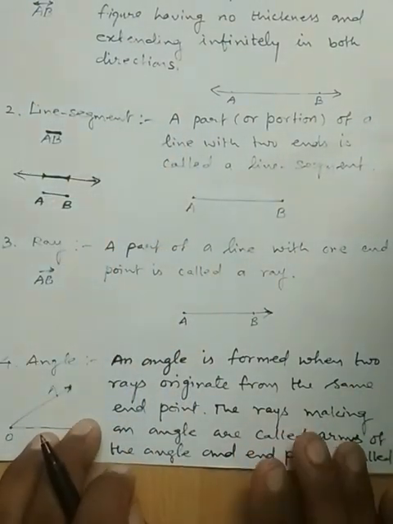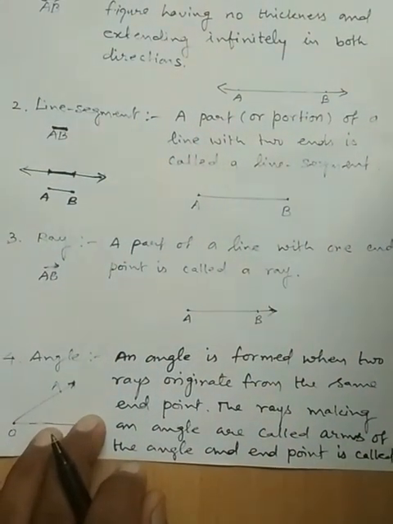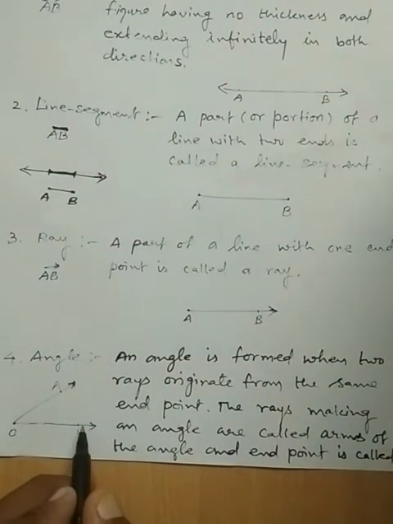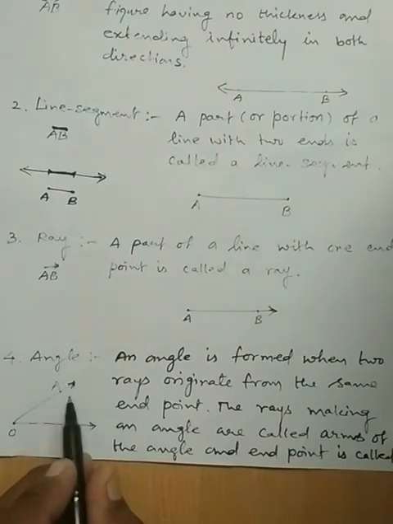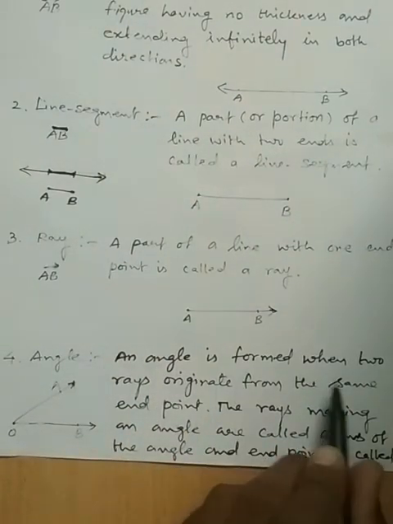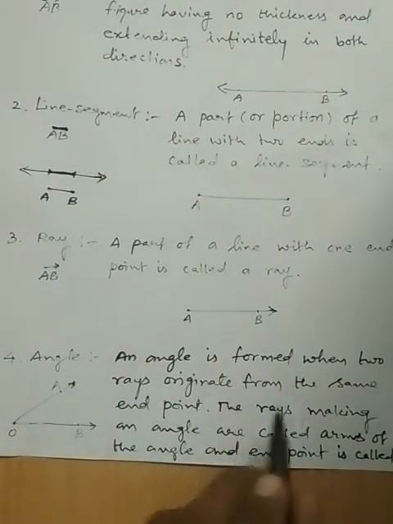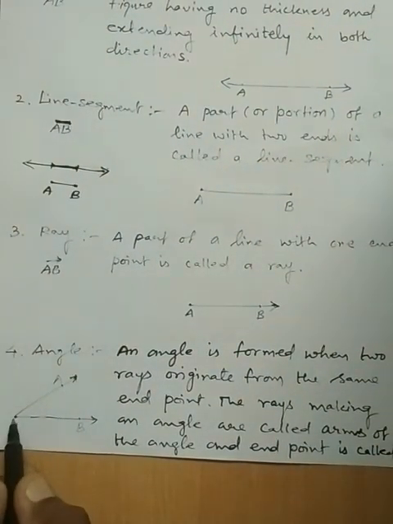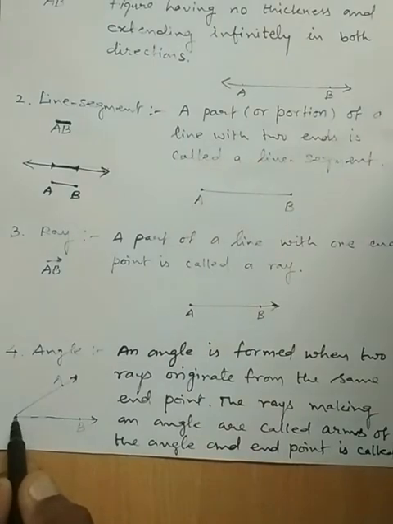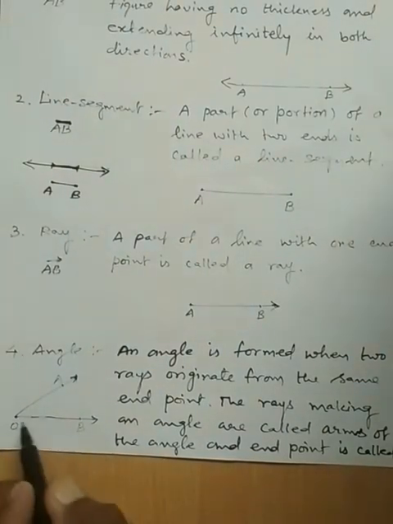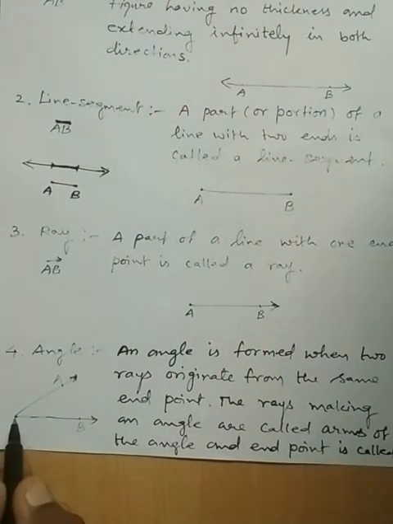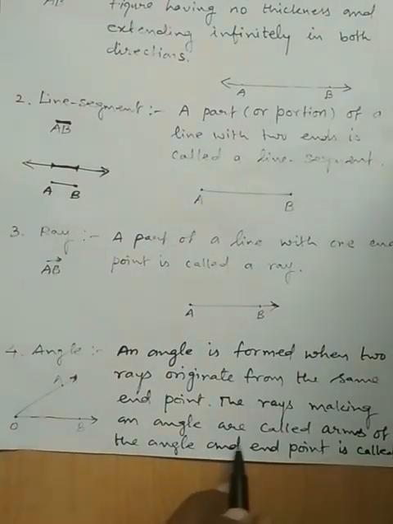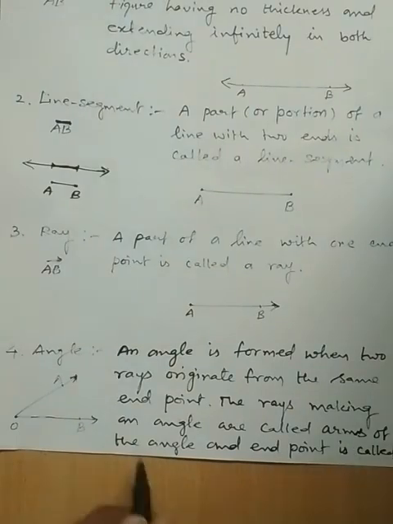Now, angles. First, what is an angle? An angle is formed when two rays originate from the same endpoint. This common endpoint is called the vertex, the meeting point of the two rays. The rays making an angle are called the arms of the angle.